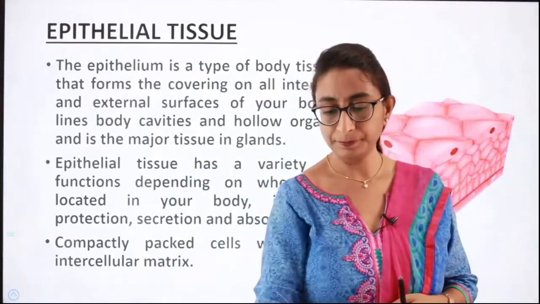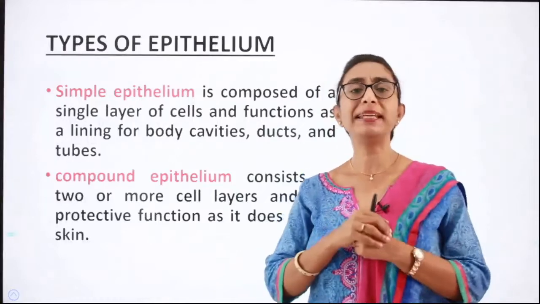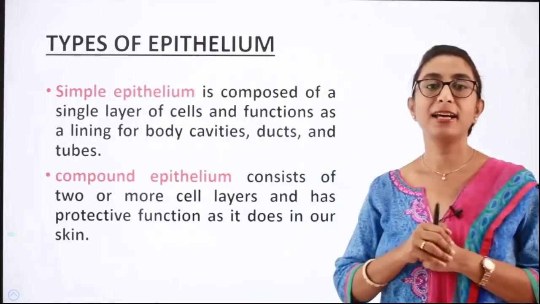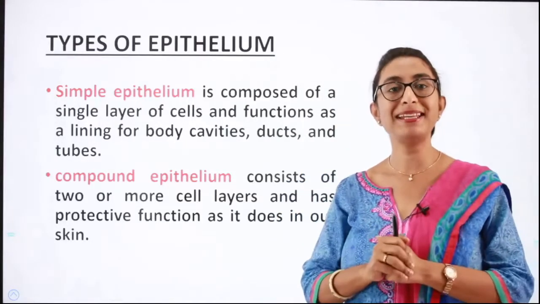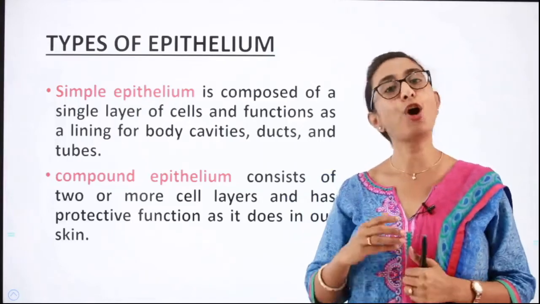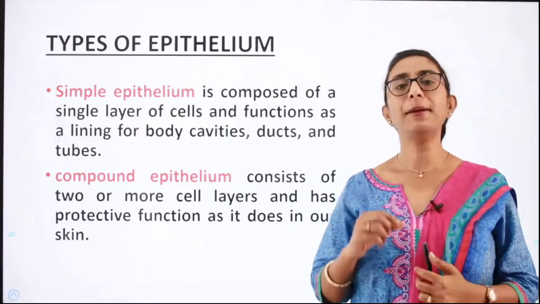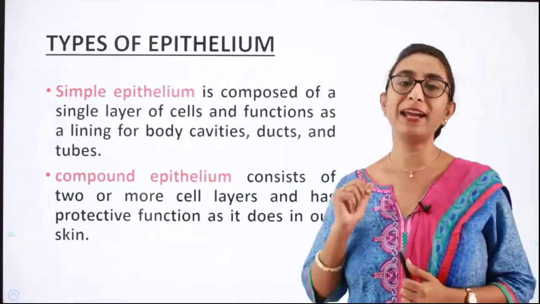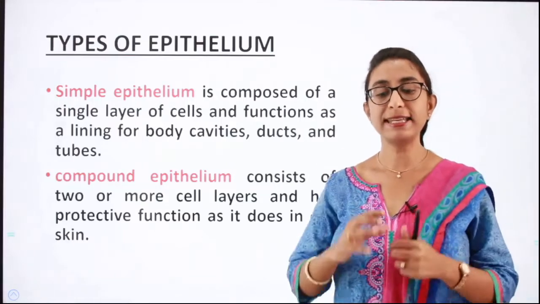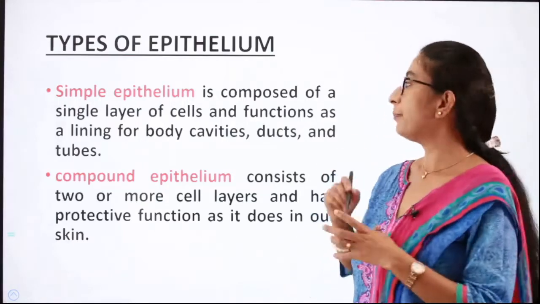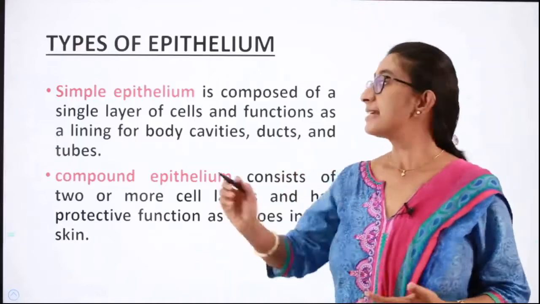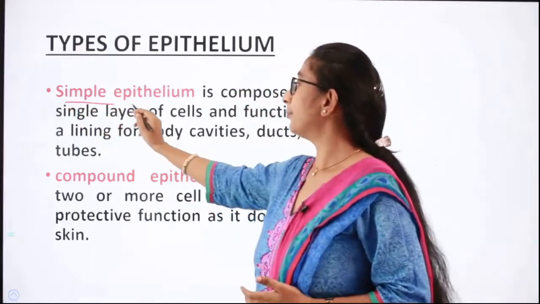Next, under epithelial tissue, we have two kinds. The first one is the simple epithelium and the second one is the compound epithelium. What is a simple epithelium? Simple epithelium is a single layer of cells. A single layer of epithelial cells is called simple epithelium.